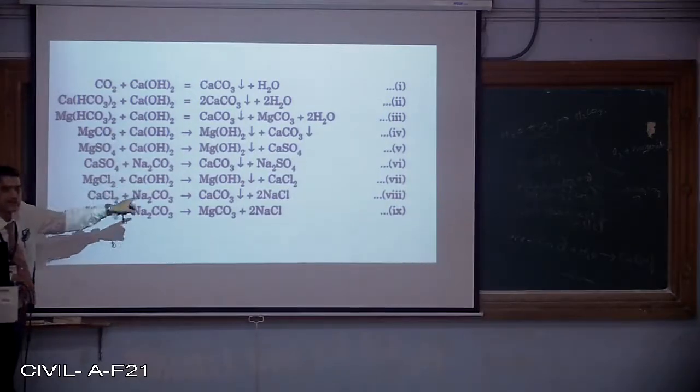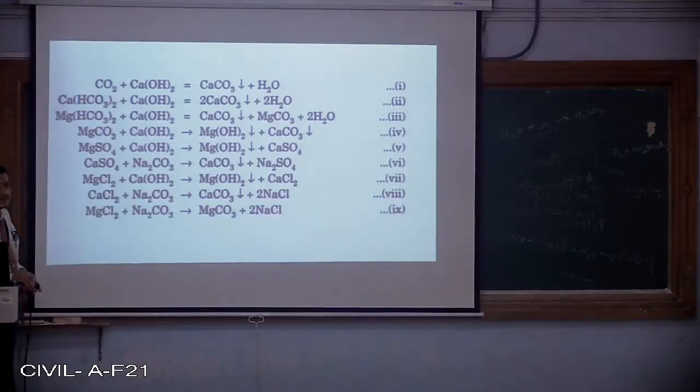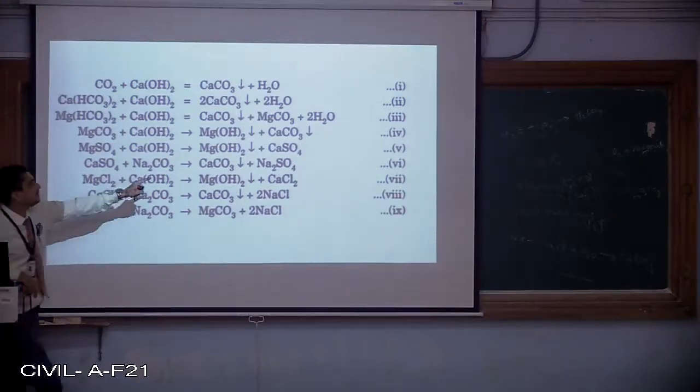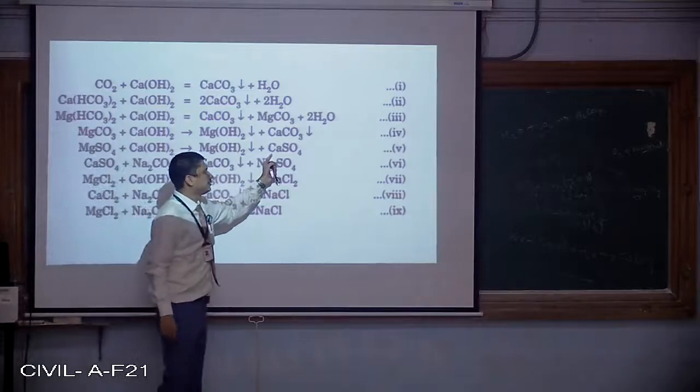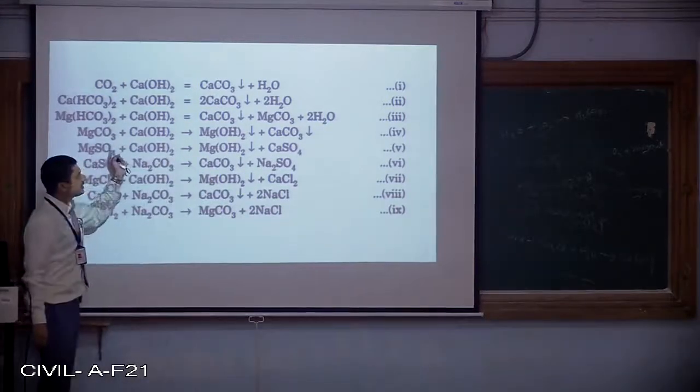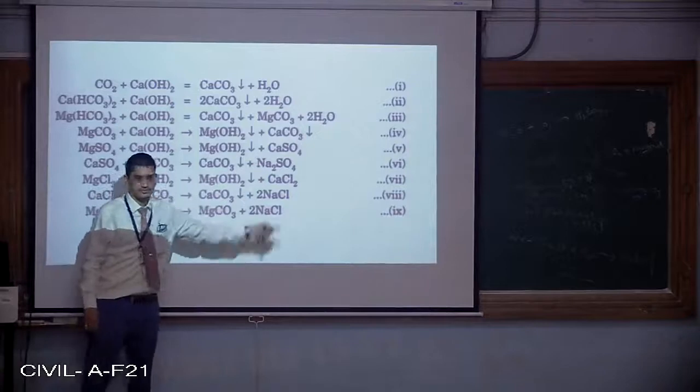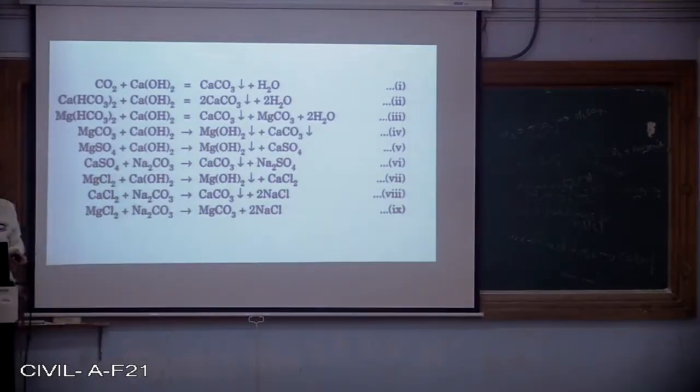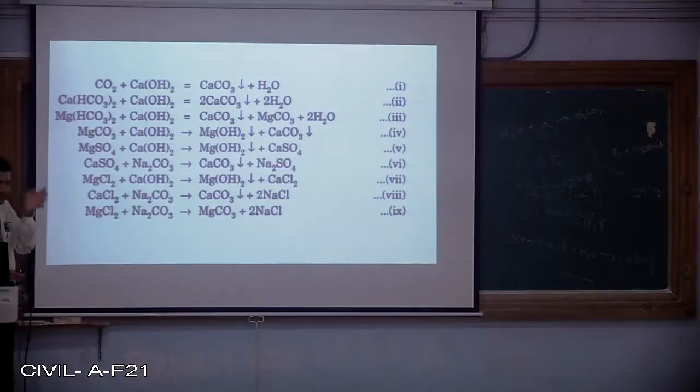But the calcium sulfate is the one which is going to be a problem. This imparts permanent hardness. To solve one problem, we have created one other problem. That means this calcium hydroxide lime is not at all suitable for removing the permanent hardness caused by either magnesium sulfate, magnesium chloride, or calcium sulfate or calcium chloride.